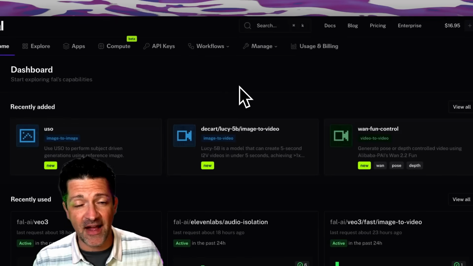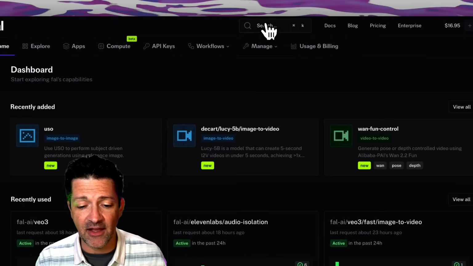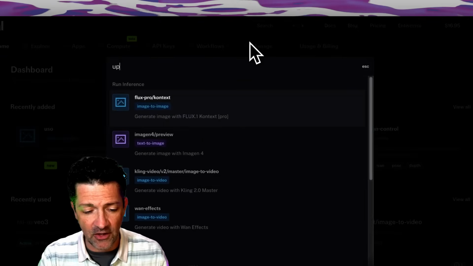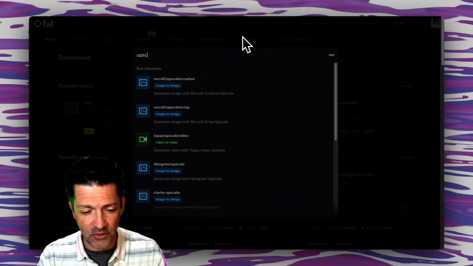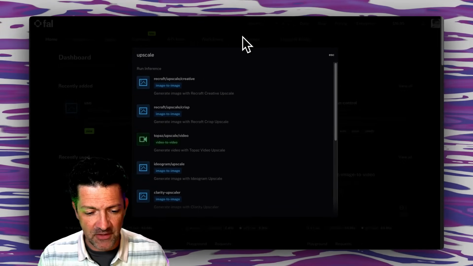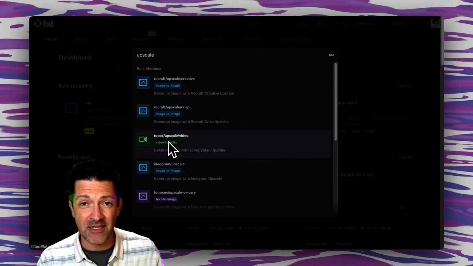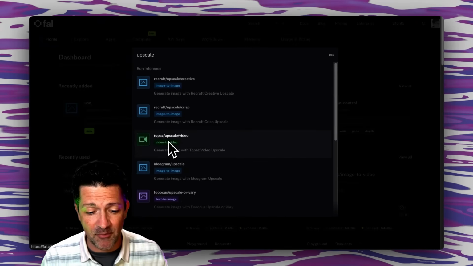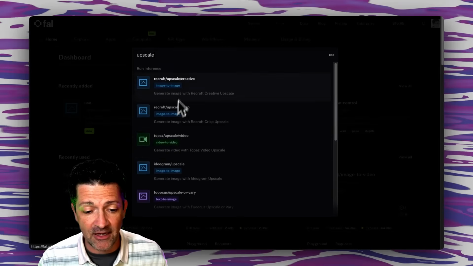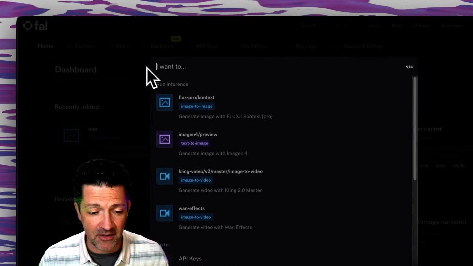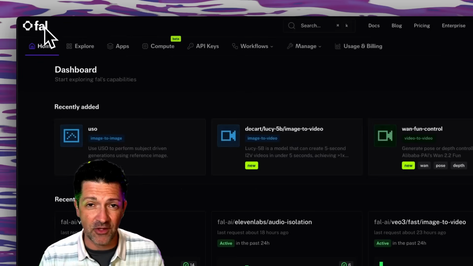Another cool thing in Fowl.ai is that you can upscale. If you have a low quality video, you can use some of these really cool upscalers. There's this Topaz upscaler right here that is a pretty expensive piece of software, but you can just pay per use right here. There's a lot of cool different AI models inside of Fowl. So this is a really cool resource.